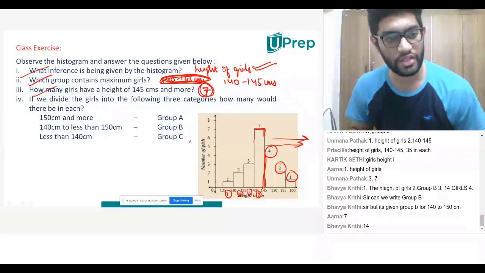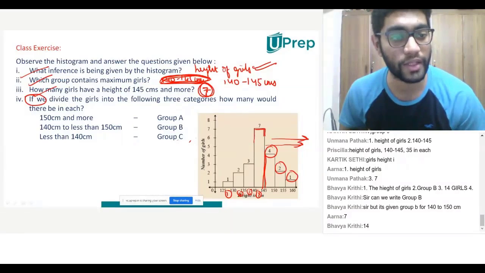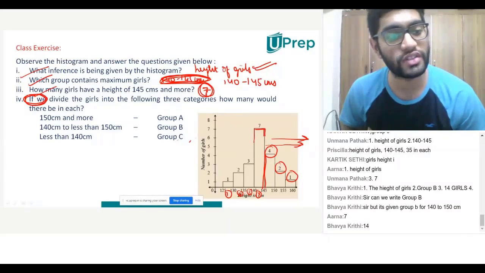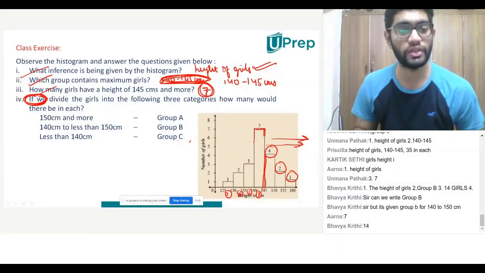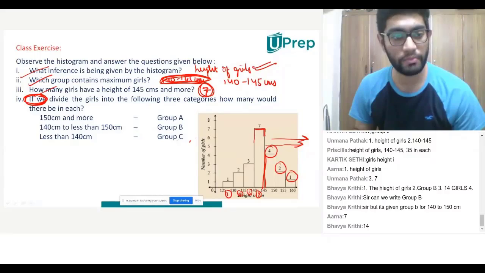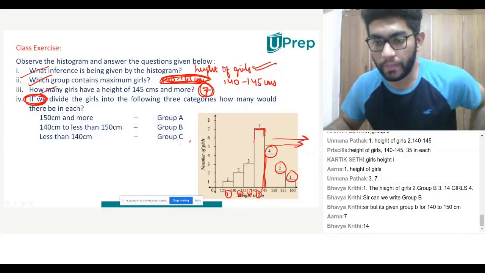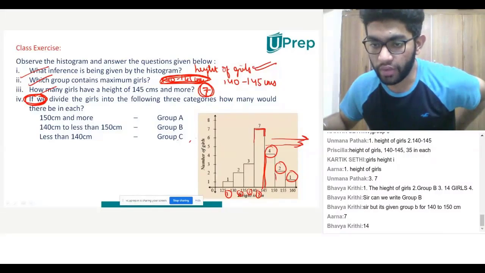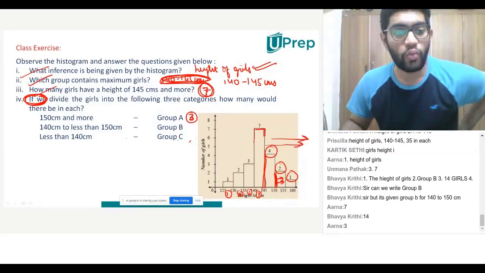The last one says if we divide the girls into the following groups. Look, that condition is only with respect to the fourth question. Then how many would there be in each? 150 centimeters and more is group A. That means 150 and more, that is the right hand side of this. So that is 2 plus 1. That is 3 girls. Clear?